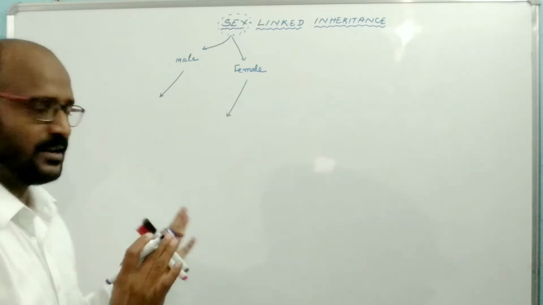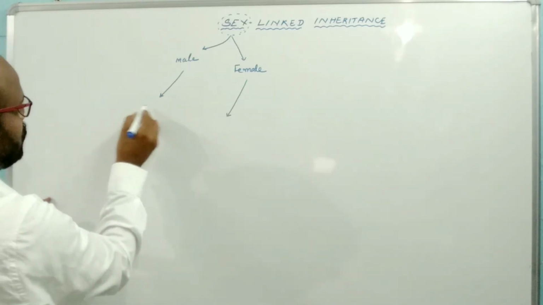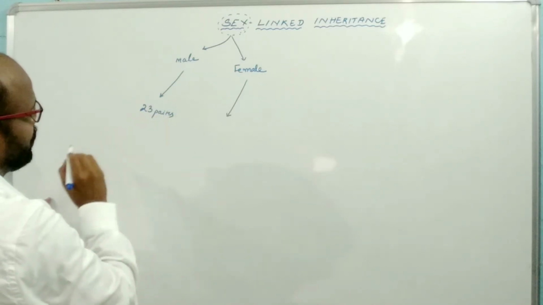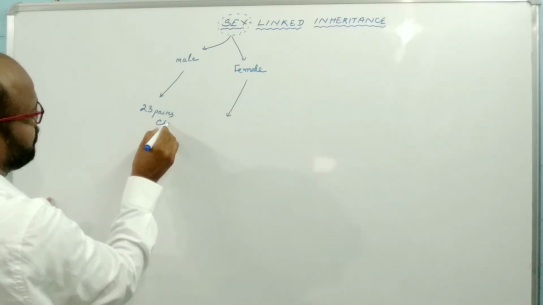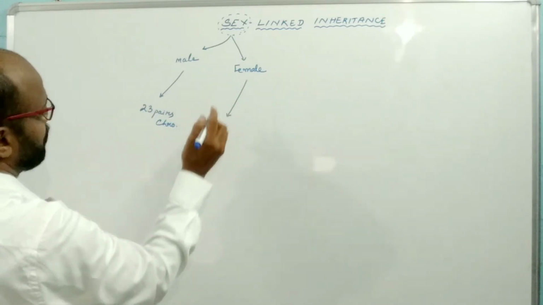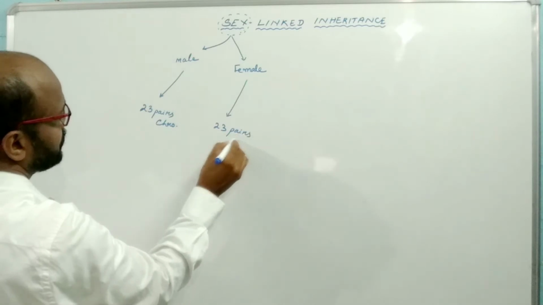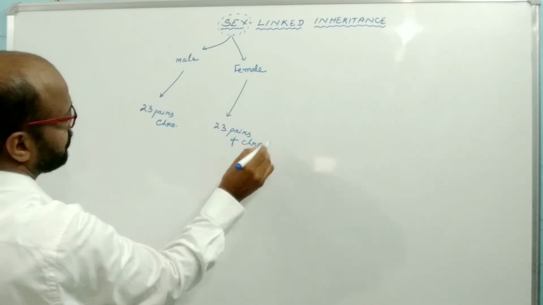In case of male, there are 23 pairs of chromosomes, and in case of female also we have 23 pairs of chromosomes.